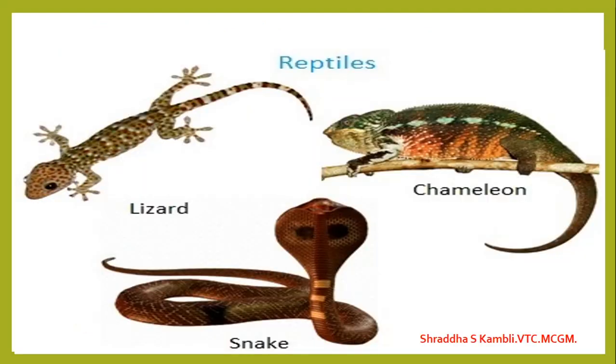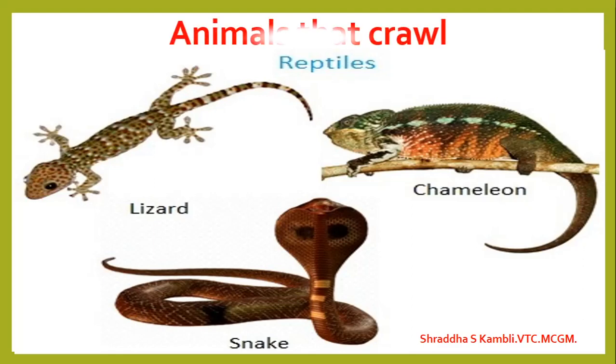Okay, now there is one more type of animal which crawl on the ground, and we call them reptiles. So the lizard is a reptile, the snake is a reptile, the chameleon is a reptile. Okay children, so now let us watch a small clip of these various types of animals that we have learnt about today before we wind up this 15-minute lesson for now.